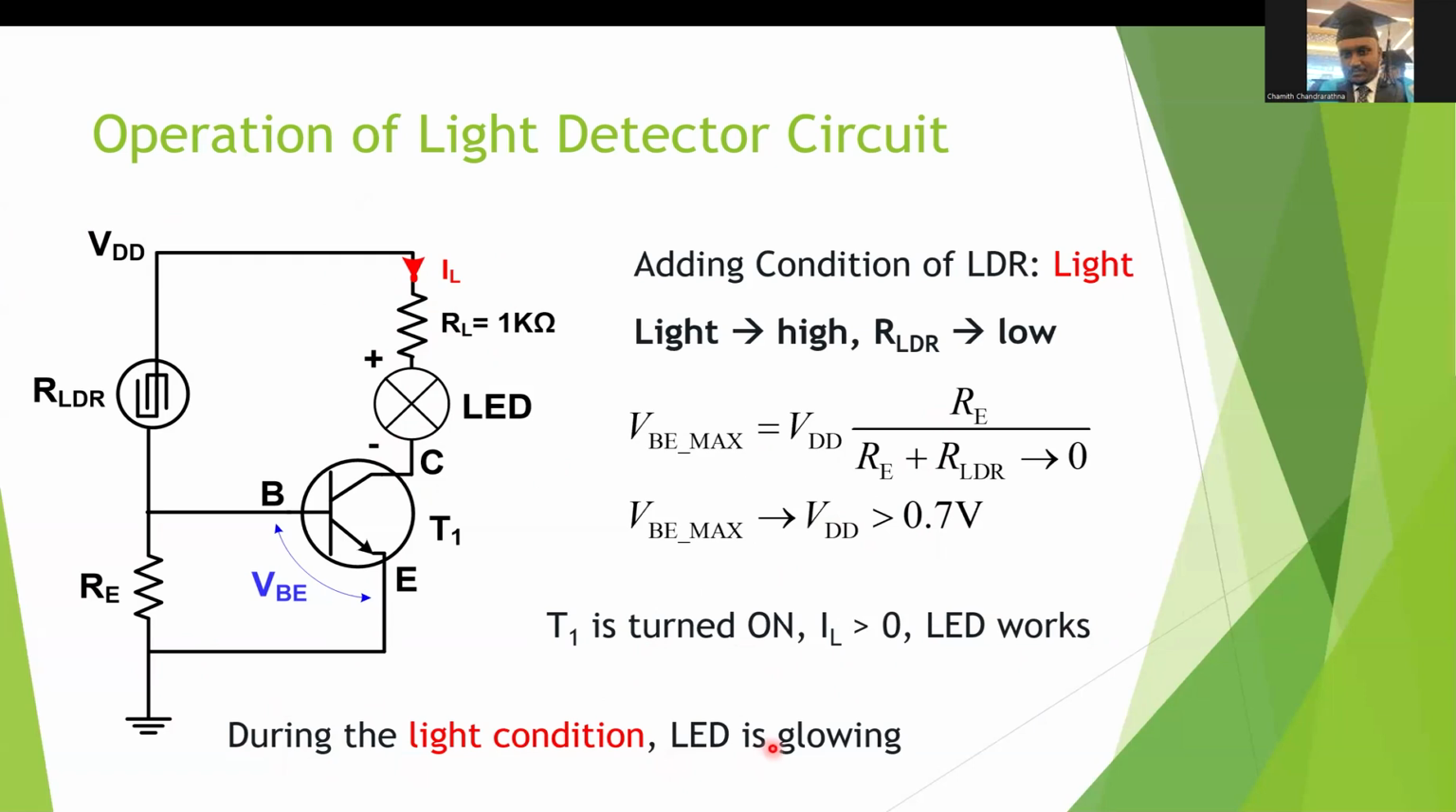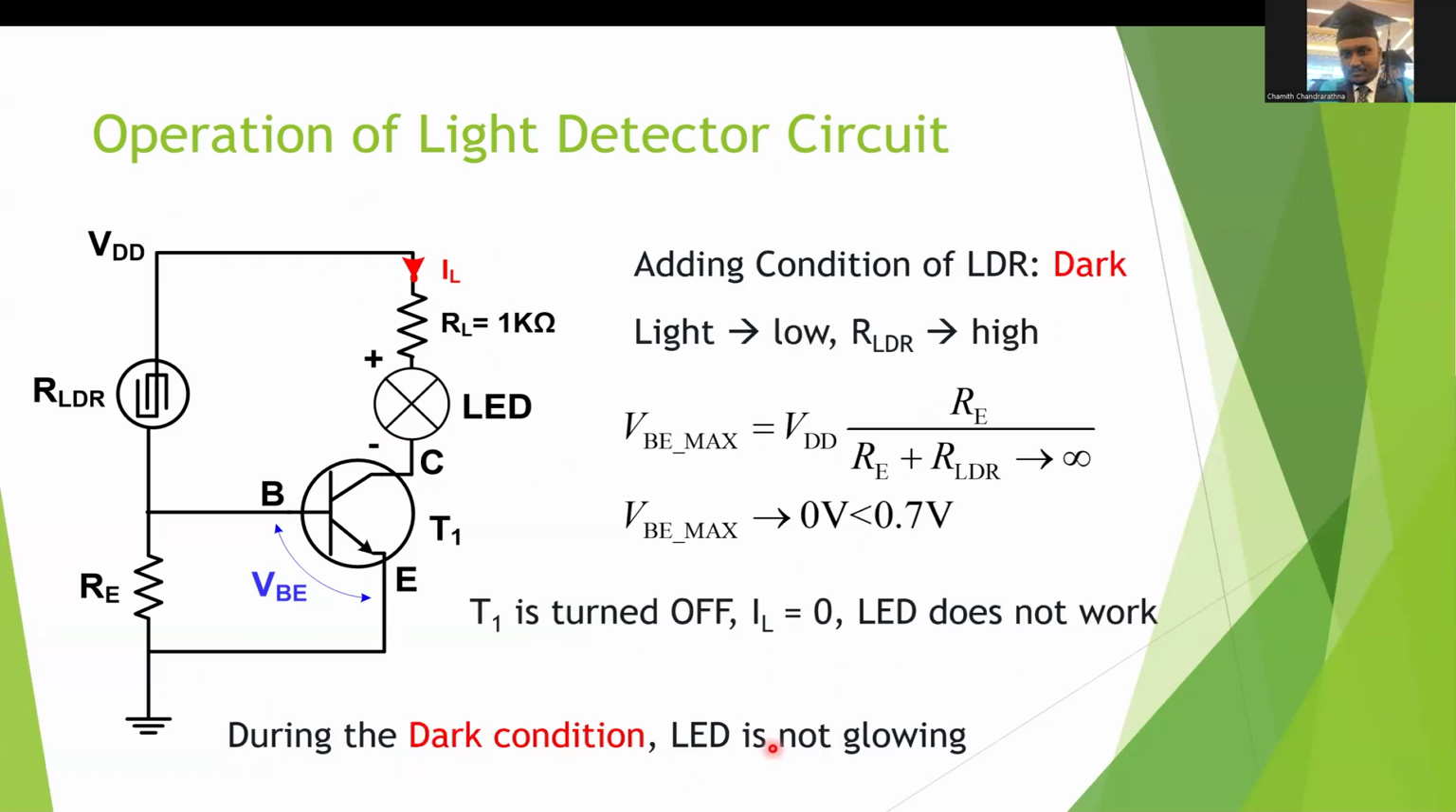Not only the light condition, we also need to check the dark condition. During the dark condition, we know that light goes down, so RLDR should go high. Now for high, I just use infinity as the boundary. What happens with any number divided by infinity? The answer is always 0. So now VBE max equals 0,